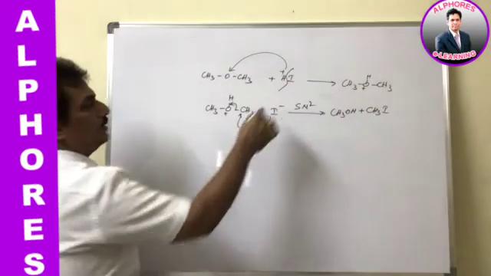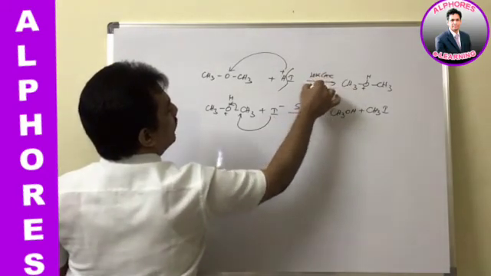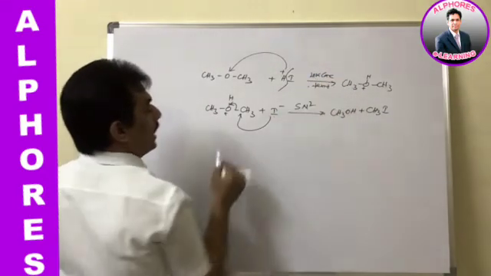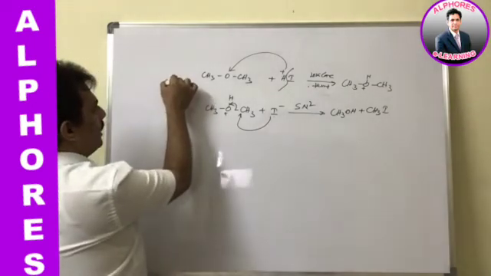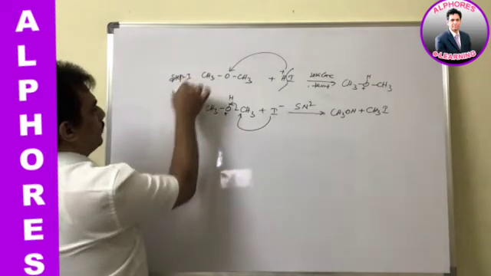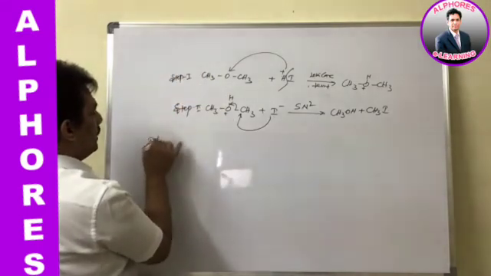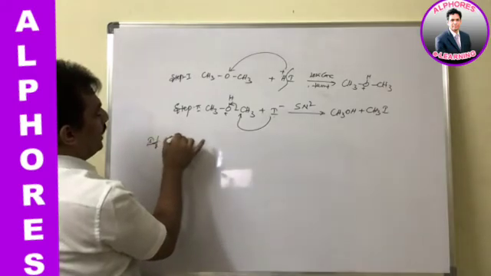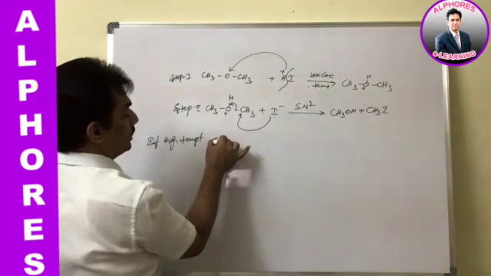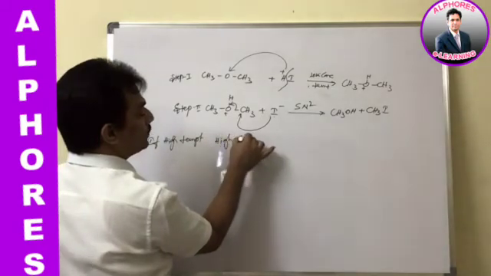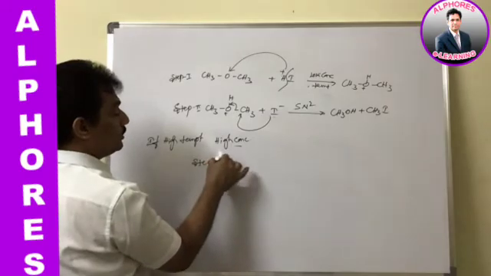This happens at low concentration and low temperature. That is step 1 and step 2, and these two happen at low temperature. If high temperature and high concentration are used, then step 3 also happens in addition to these two.